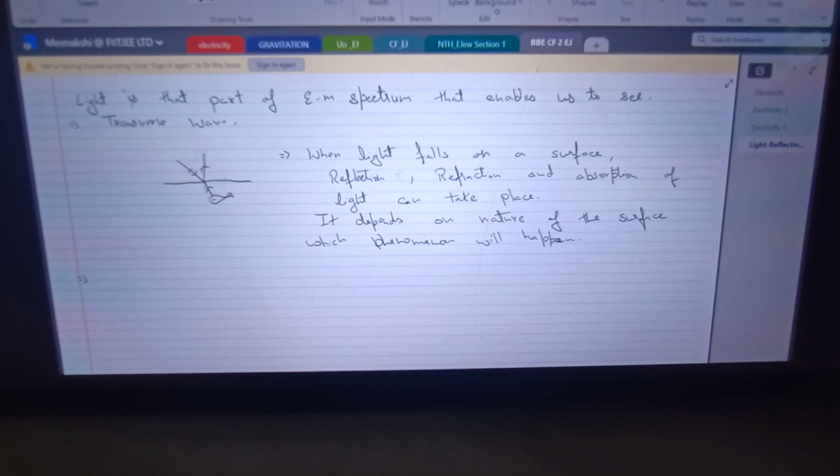So that means we are able to see the things around us because when the light from a source falls on a surface, that surface reflects the light. This reflected light, the light which is reflected from a given surface, when it reaches our eye, we are able to see that object. That's why when there is no light at all, it's completely dark, and we won't be able to see the things.